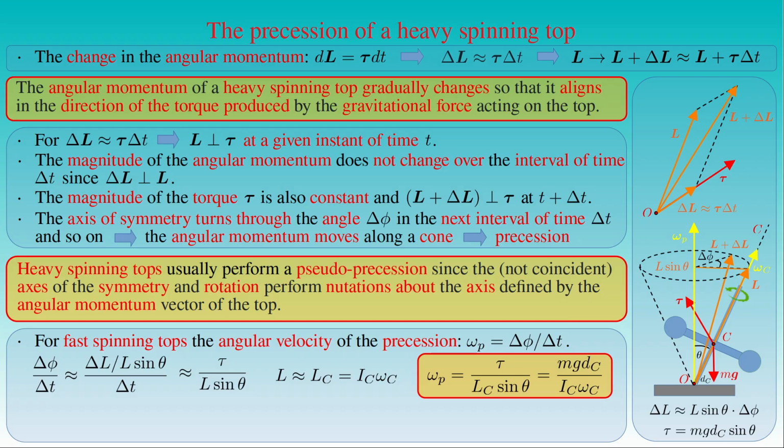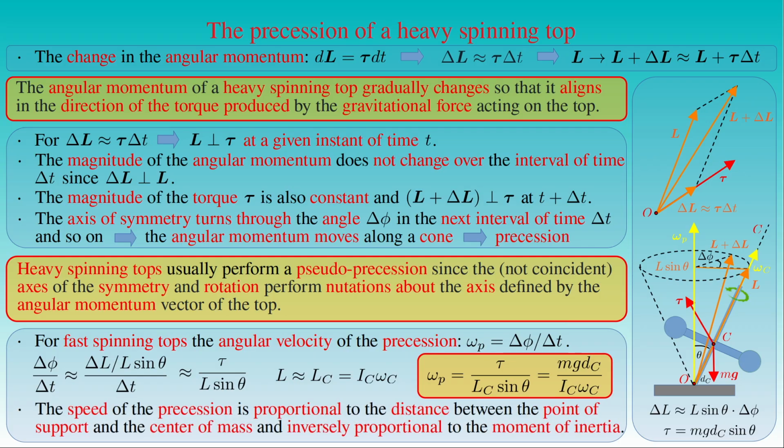The angular velocity of the precession is also equal to the mass m of the heavy spinning top times the gravitational acceleration g times the distance d_c between the center of mass C of the top and its point of support O, over the principal moment of inertia C of the top with respect to its axis of symmetry C times the angular velocity omega_C of the rotation about the axis of symmetry C. This formula shows that the speed of the precession is proportional to the distance between the point of support and the center of mass, and inversely proportional to the principal moment of inertia with respect to the axis of rotation.